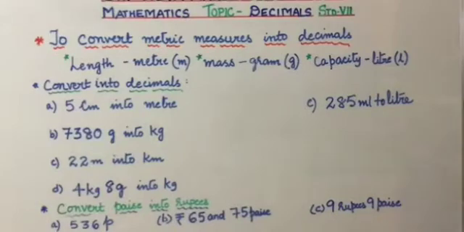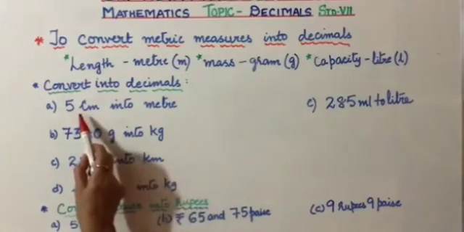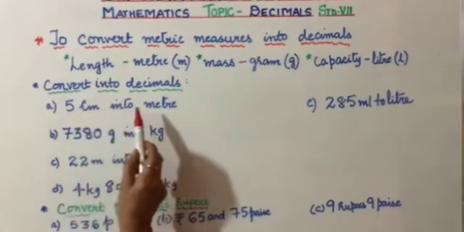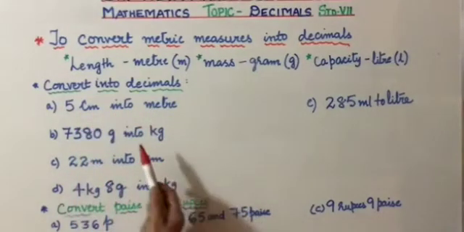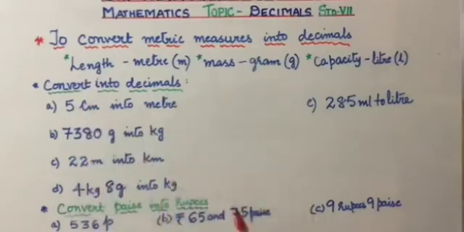You want to try? Please try. So, you all know that 5 centimeters, in order to convert into a meter, here what is happening is a lower unit is converted to a higher unit. That's why we get a decimal. Let's see how it's done.